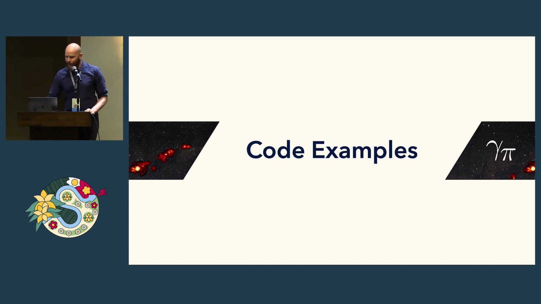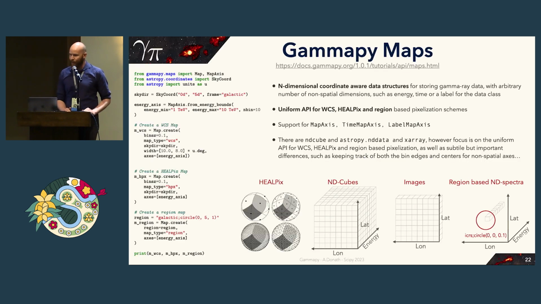Let me just show you some code examples. So this is a code example using Gammapy maps. This is the most important data structure in Gammapy, and we have spent a lot of effort to define a uniform API for multiple pixelization schemes. So as you've seen, Gammapy can deal with data from all-sky instruments and pointing instruments. And for this, we need an all-sky data structure, which is represented by HEALPix.